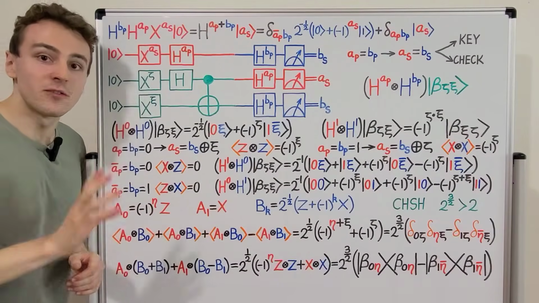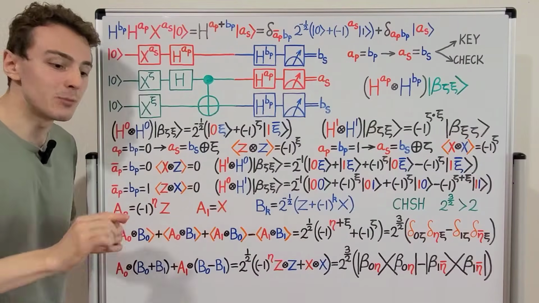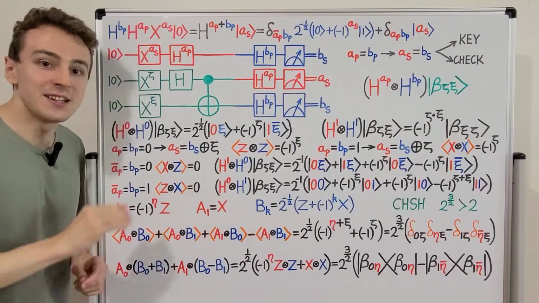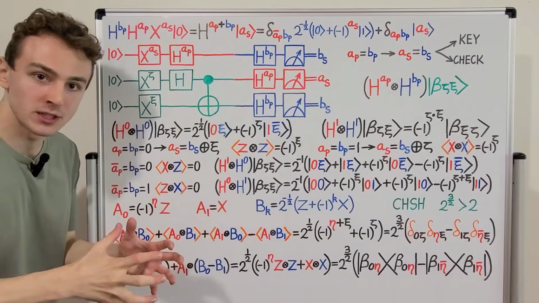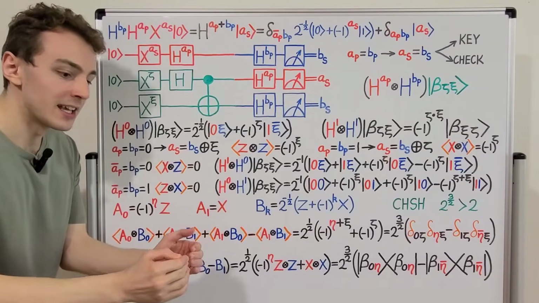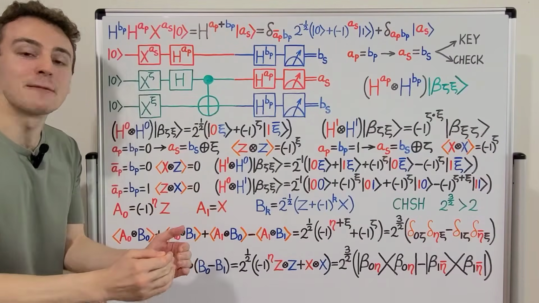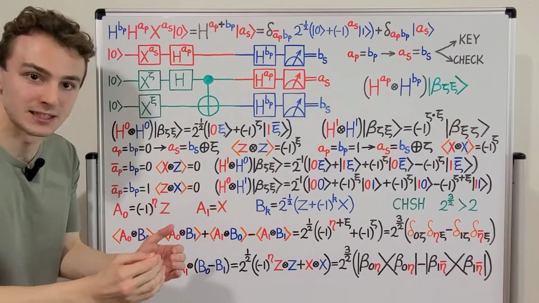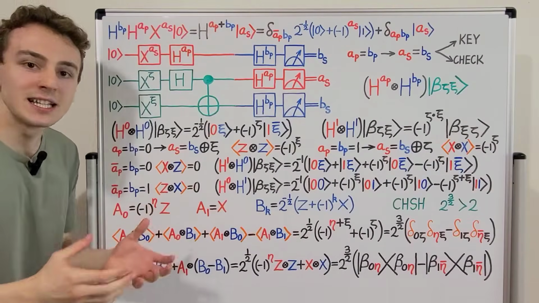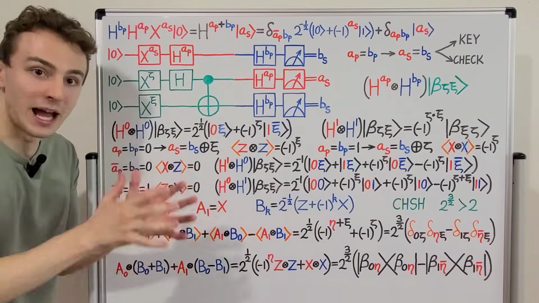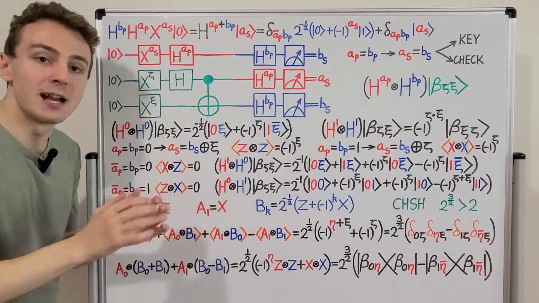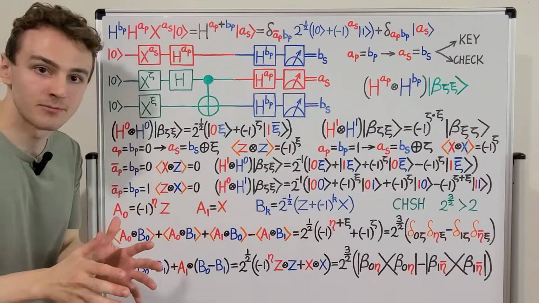So let's consider the following experiment, which needs to be performed repeatedly. We need many trials of this experiment. We have an EPR source that prepares two qubits in a maximally entangled Bell state. Then we have a mechanism for distributing the two qubits to Alice and Bob. So Alice gets one of the qubits and Bob gets the other qubit.